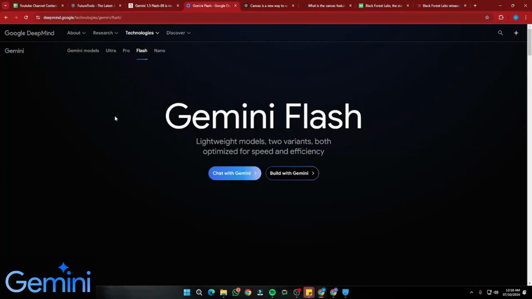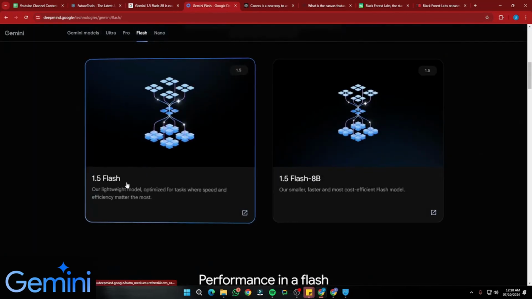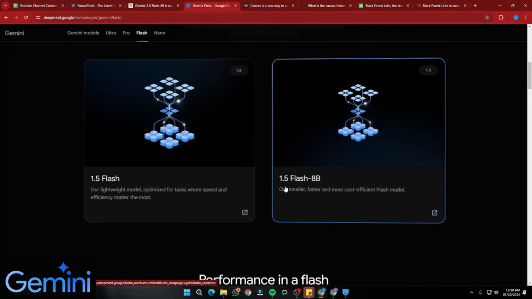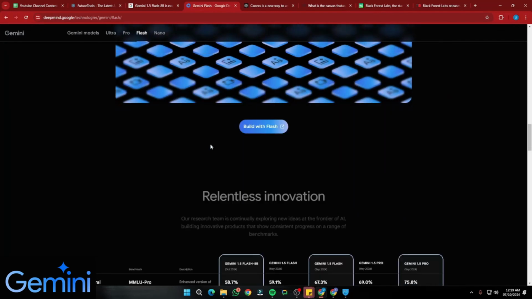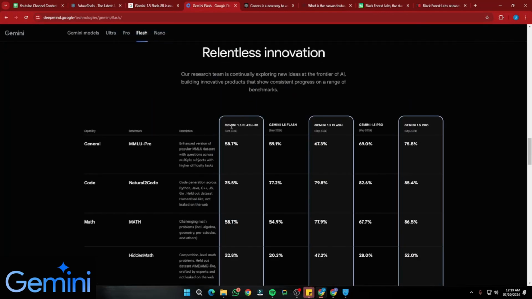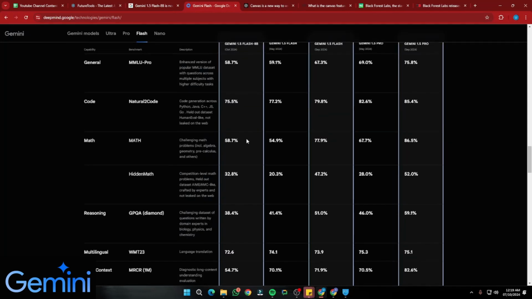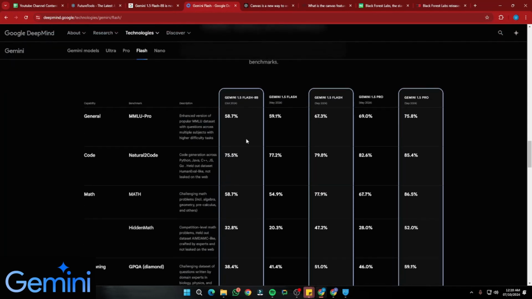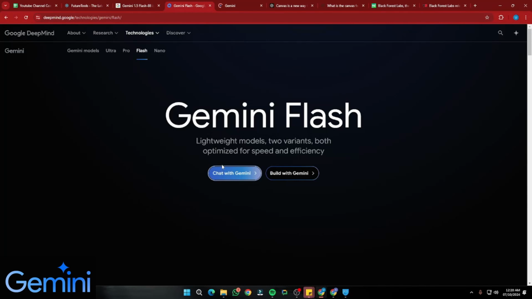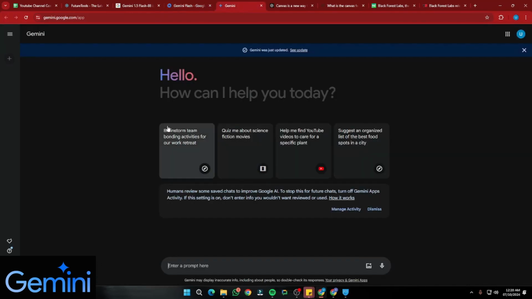If you go to the official website of Gemini Flash on deepmind.google, go to the Flash model of Gemini and scroll right to the bottom, you can see they have advertised everywhere that their 1.5 Flash 8B is now out. And if you scroll down a bit more, you can see they have clearly compared their Gemini 1.5 Flash 8B with their previous models, and it is a lot better than the previous models they have released so far. By clicking on this chat with Gemini, you can get access to that right now without any problem.